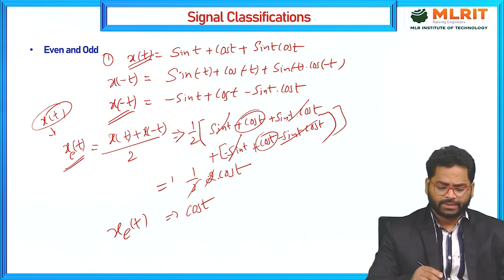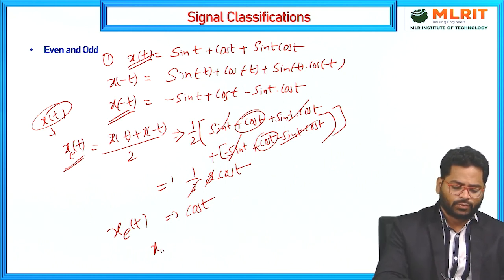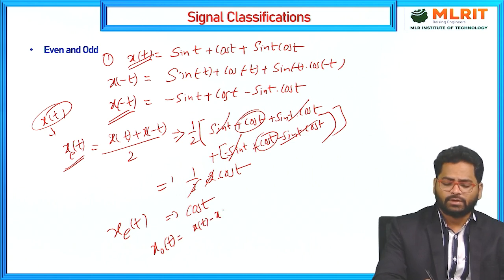For the same signal, the odd component xo of t is equal to x of t minus x of minus t divided by 2.